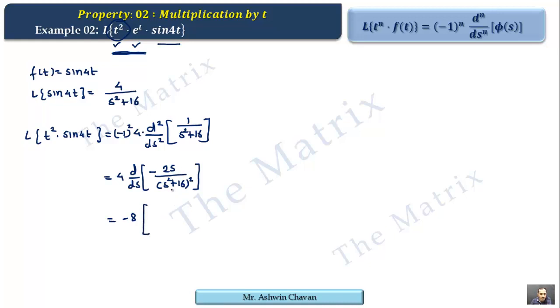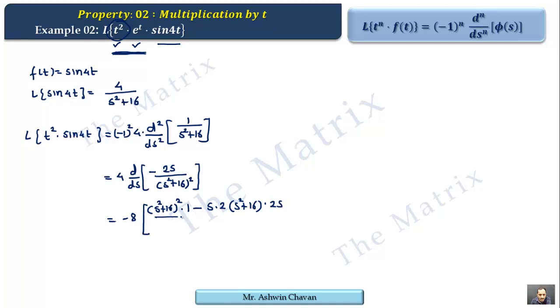So s upon s square plus 16 whole square gives us u by v form. So we use u by v rule, that is s square plus 16 denominator as it is into derivative of numerator, that is 1, minus numerator as it is derivative of denominator, bracket square, what will be the derivative, 2 into bracket, that is 2 into s square plus 16 into derivative of bracket, that is 2s.